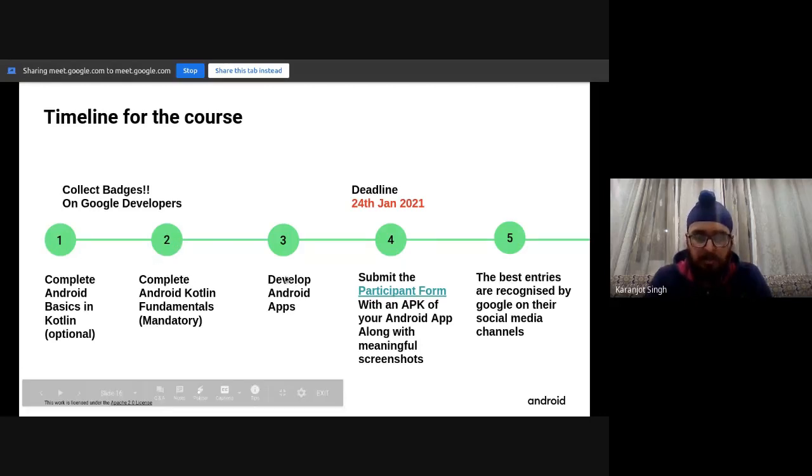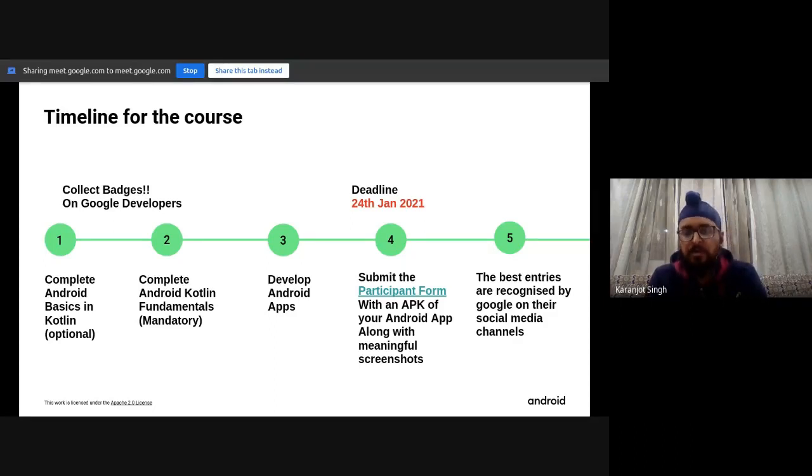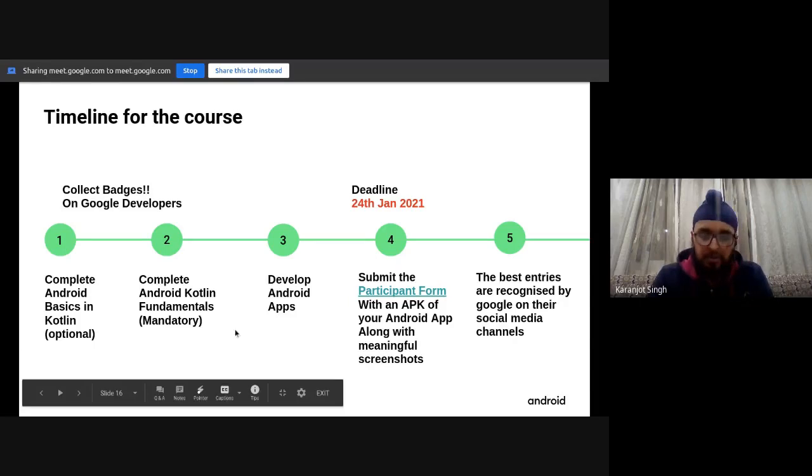I've covered step 2. The third step is you would use your course information and knowledge to develop Android apps. And the fourth, I'll be sharing a participant form near the deadline. This deadline is for submitting the apps to Google. You'll have to submit an APK of an Android app with meaningful screenshots, your best app that you are able to develop once you complete the courses.